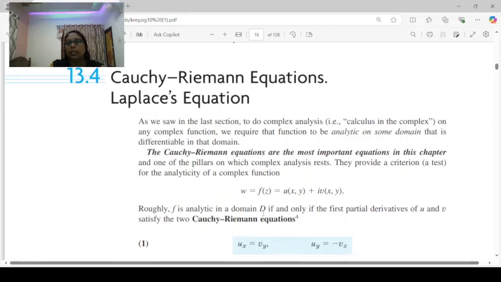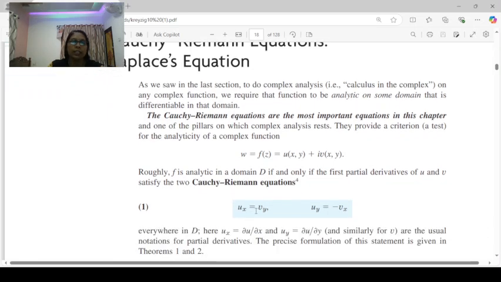That is, ux equal to vy and uy equal to minus vx, where ux is the first partial derivative of u with respect to x, uy is the first partial derivative of u with respect to y, vy is the first partial derivative of v with respect to y, and vx is the first partial derivative of v with respect to x.